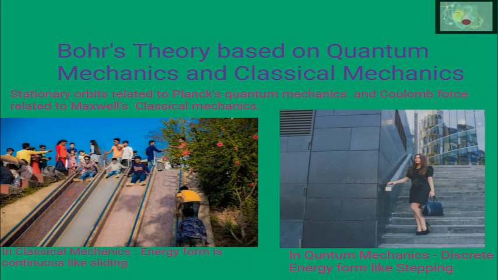The branch of science which deals with the behavior and properties of macroparticles is called classical mechanics. Macro means which we can see with our eyes. The branch of science which deals with the study of properties and behavior of atoms and molecules on a microscopic scale is called quantum mechanics.